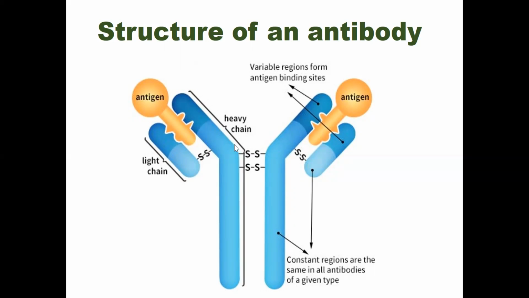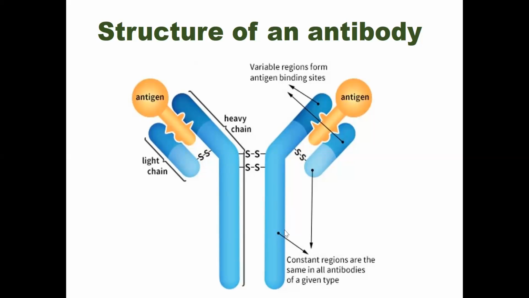So that means all these polypeptide chains are connected to each other by disulfide bonds. Each chain is composed of structural domains called immunoglobulin domains.